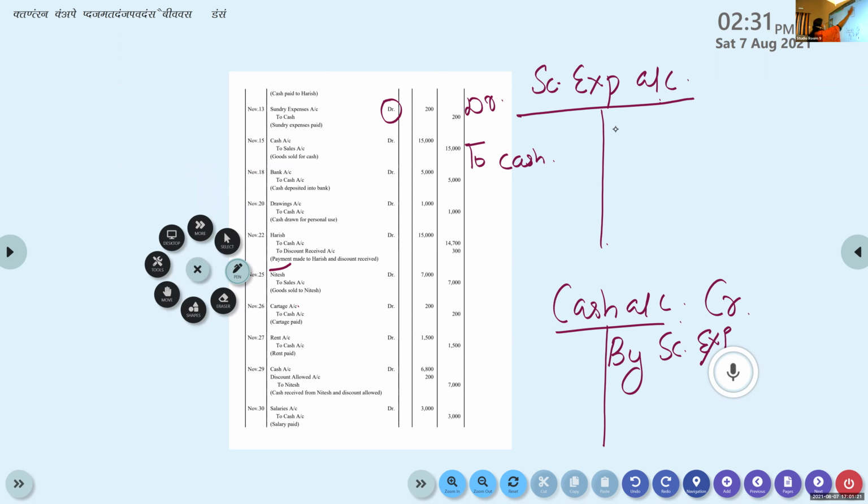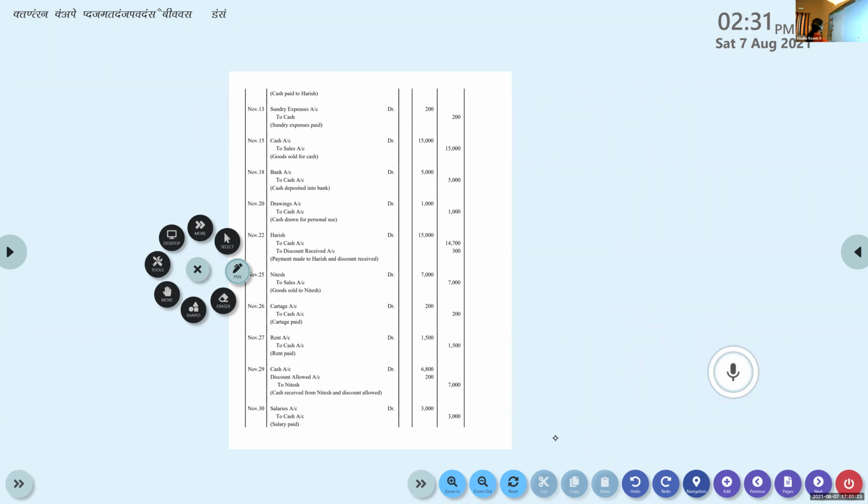Alan, are you there? Alan Verghese, tell me. Alan. Akshay, tell me the next one. Cash account debtor to sales, number 15. Nidesh to sales account. No. So- Number 15. Cash account debtor to sales.